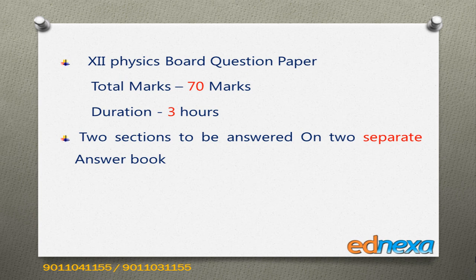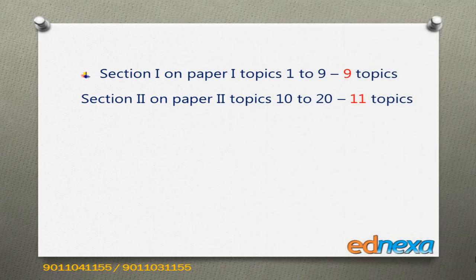So the board question paper will be of 70 marks and the duration will be 3 hours. There will be 2 sections, paper 1 and paper 2. You will be given 2 answer sheets and you are supposed to solve those questions on 2 separate answer sheets. The first answer sheet will be for section 1, the second for section 2. Section 1 will have questions on paper 1, which has 9 topics, and section 2 will be on paper 2, in which there are 11 topics.